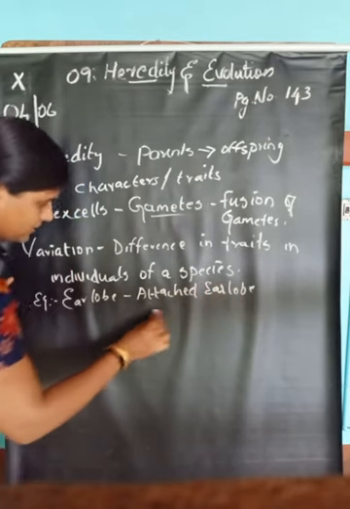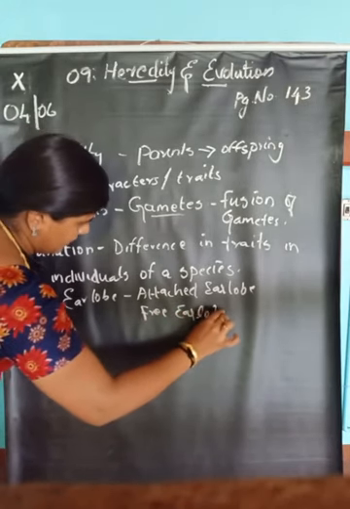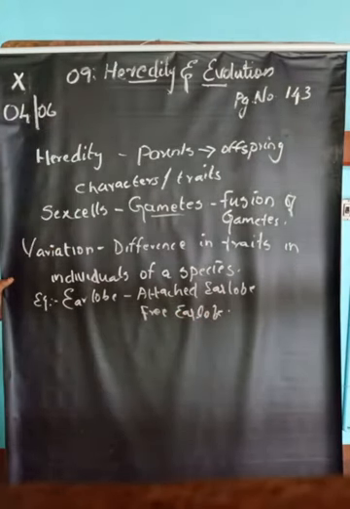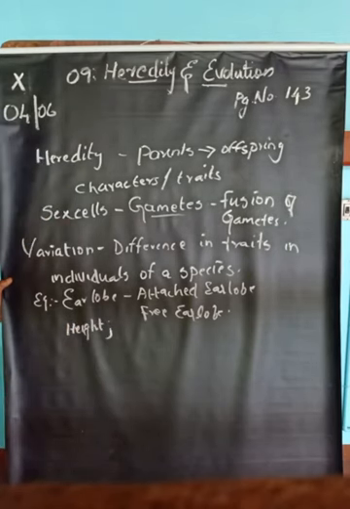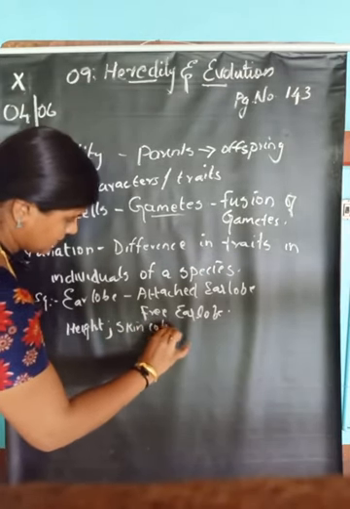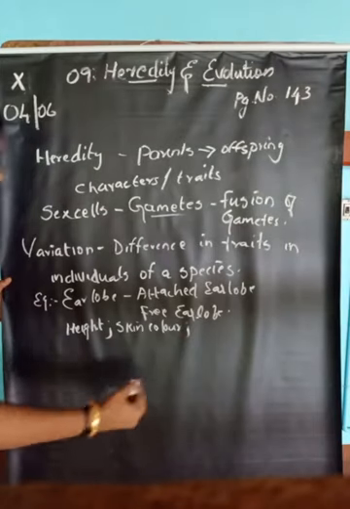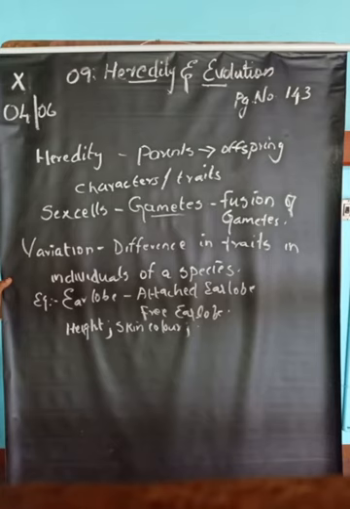Other examples are height, skin color, then the nose and chin. So the difference in traits in individuals of a species is called variation.